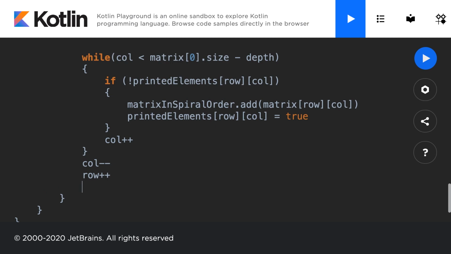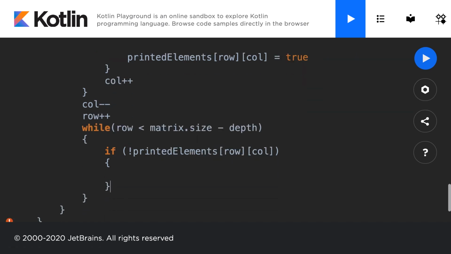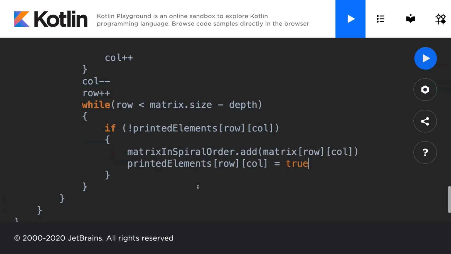So after this, we're going to continue with the pattern of spiral order, which is to go while the row is less than the matrix dot size minus depth. And what we'll do is check if the printed elements has not been printed so far, then in that case we are going to go ahead and print it. So we're following the exact same functionality here to print it, so we'll just copy that over. It'll be faster. Bam. Just like that, we'll print it again, and this time what do we have to increment? The row, because we are looping through the rows. So we increment the row to avoid getting stuck in the infinite loop.